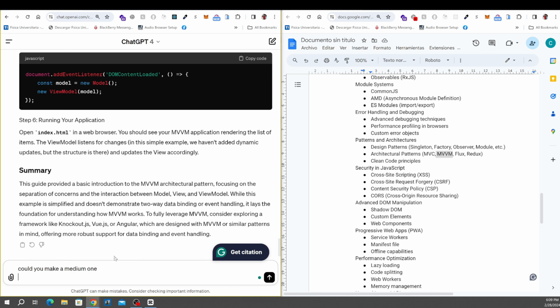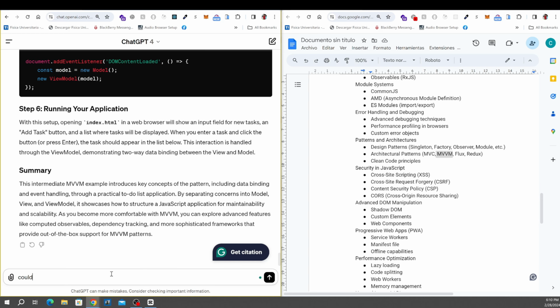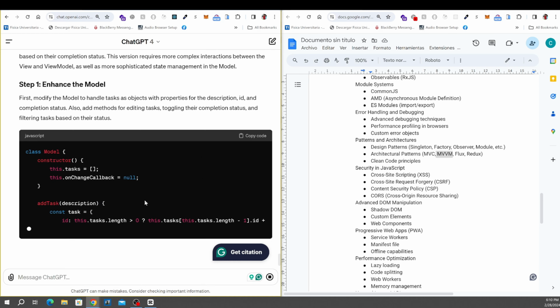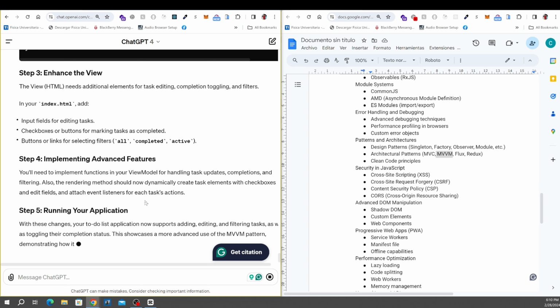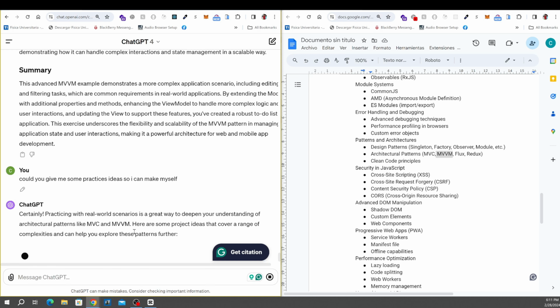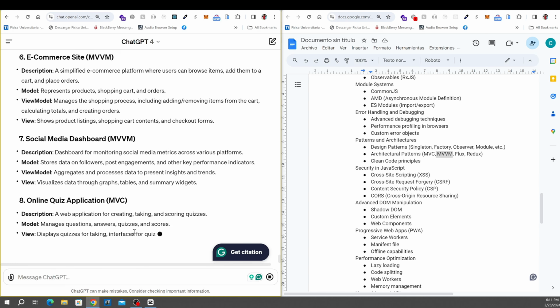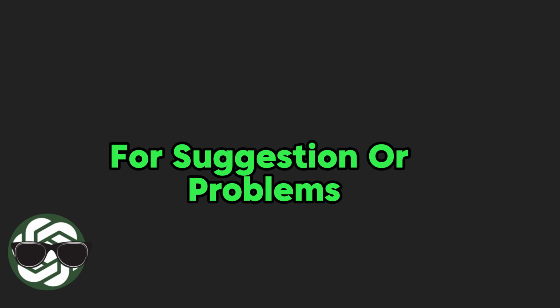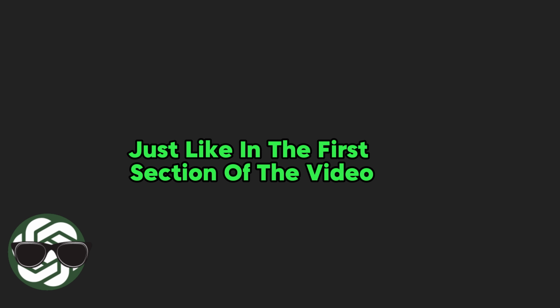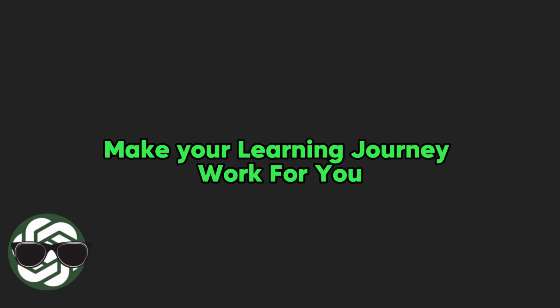And that doesn't stop there. You can increase the difficulty level. Or you can ask, give you some ideas to create your own challenge. And the best part, you can always go back to ChatGPT and ask for guidance, clarification, and even ask ChatGPT to look into our code for suggestions or problems. Just like in the first section of the video, try different things and make your learning journey work for you.